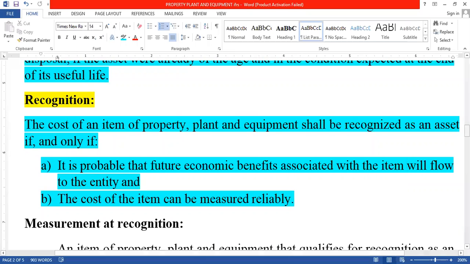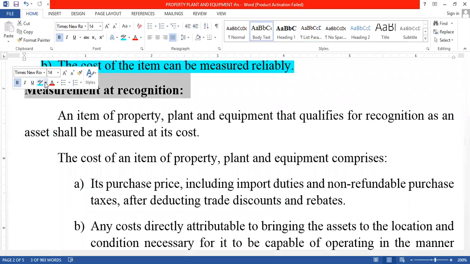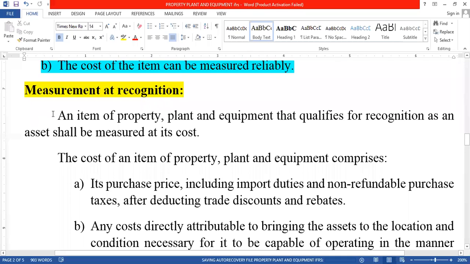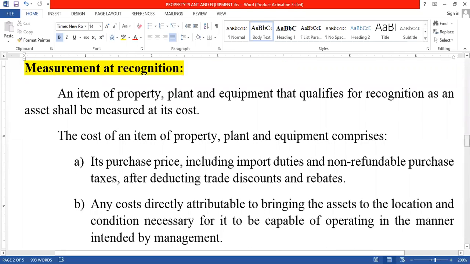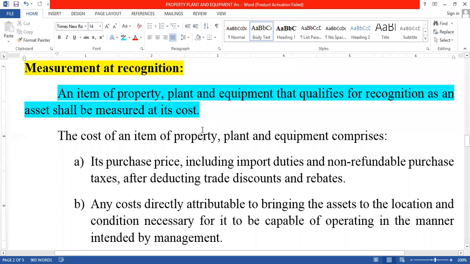After that, the third one here, measurement at recognition. What does measurement at recognition mean? After we recognize an asset, how do we measure it? That is the most important one. Here they are telling us an item of property plant and equipment that qualifies for recognition as an asset shall be measured at its cost.